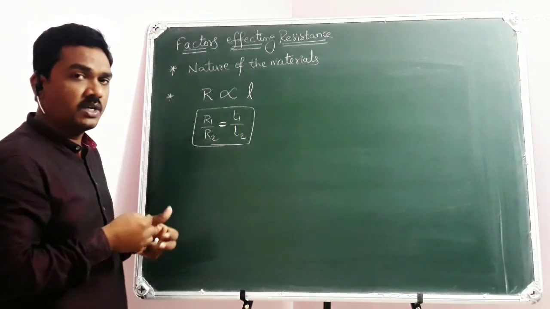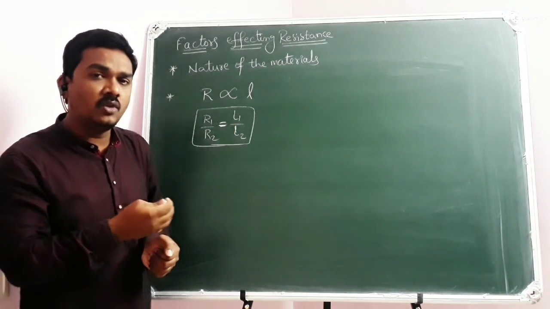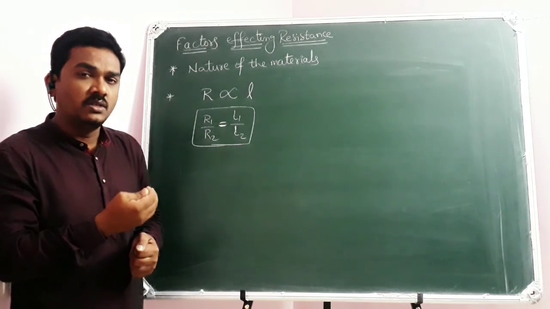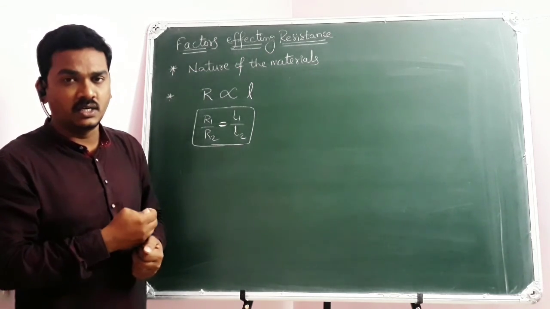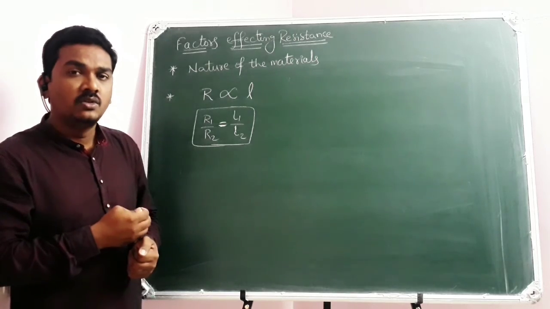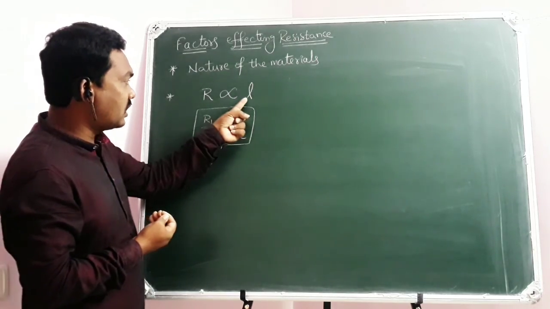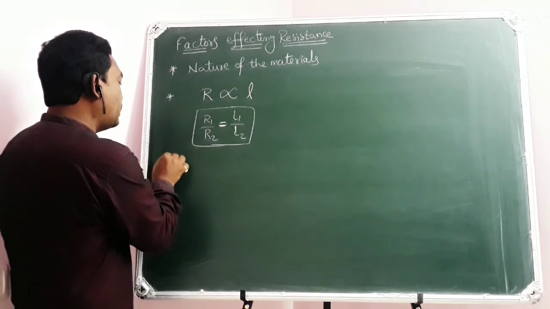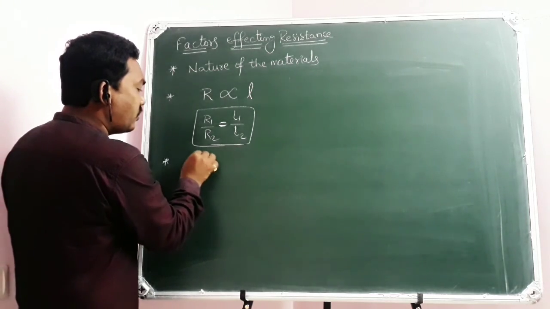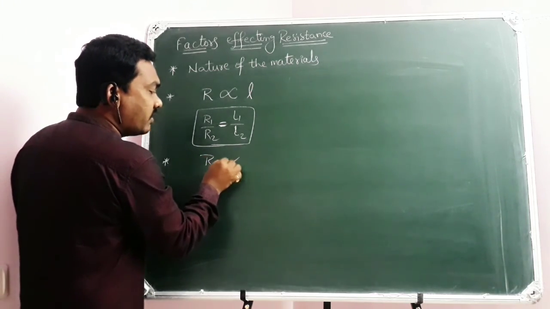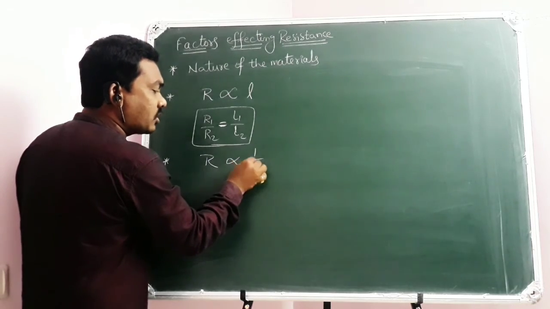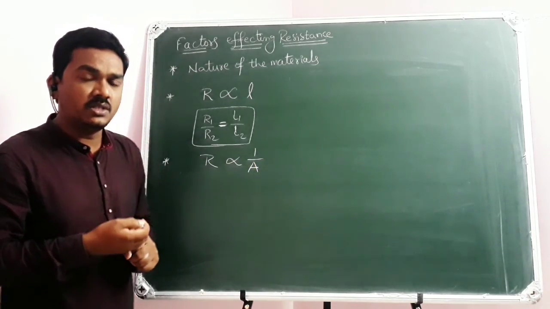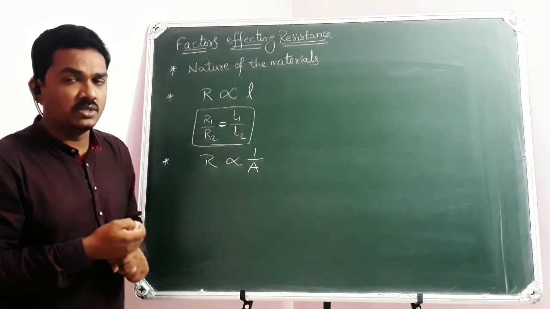But there is a conceptual point we have covered. Greater the length of the conductor, there is a possibility for more number of collisions while electrons are traveling through the conductor during current flow. So usually, more the length of the conductor, more the resistance. And the next point we have dealt with, the resistance of a conductor will be inversely proportional to its cross-sectional area. The reason is, greater the cross-section, less the number of collisions.